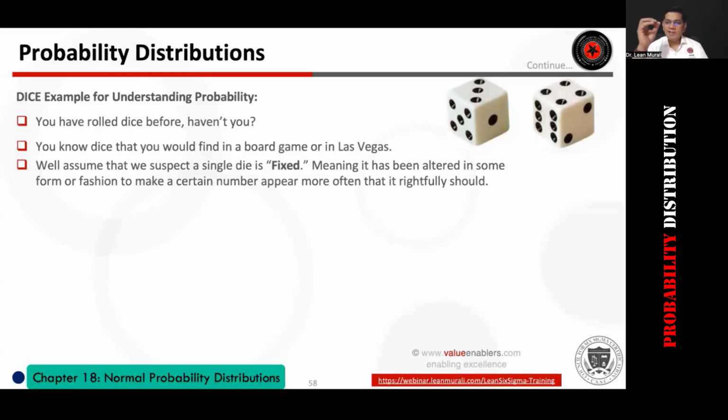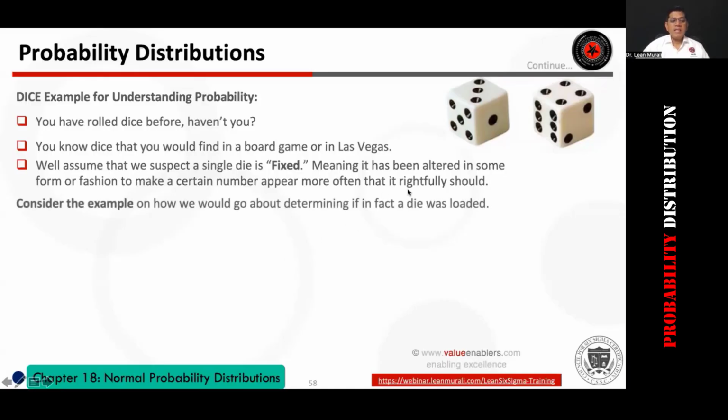The die has numbers 1 to 6, but a fixed die doesn't have all the numbers. Okay, at least a few people have seen. Now consider an example of how we would go about determining whether the die was loaded, or faked.